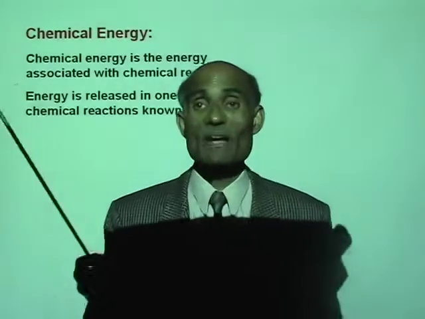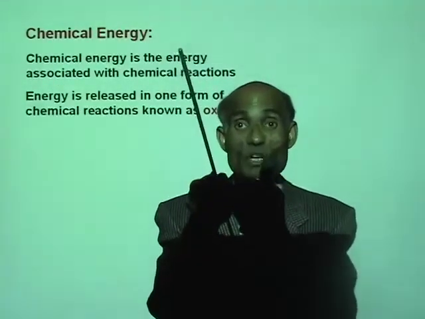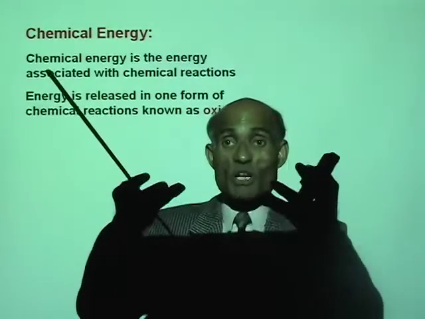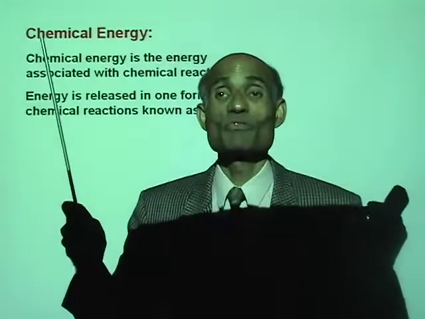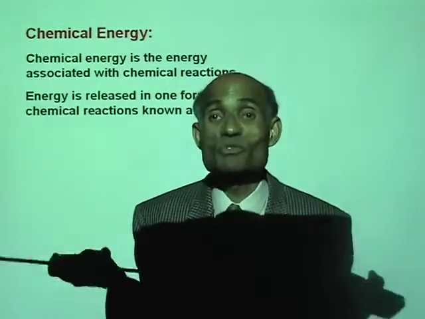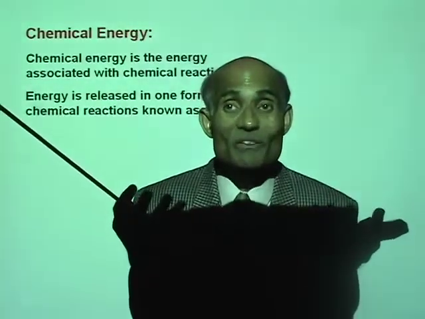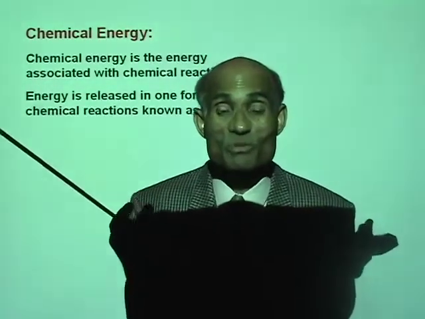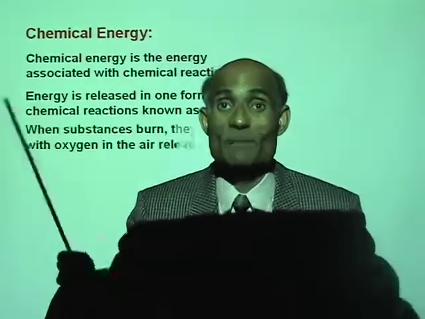You see, when hydrogen and oxygen combine to form water, a large amount of energy is given out. In fact, if you have large amounts of hydrogen, we can produce large quantities of energy very cheap. In fact, that is what we are now trying to do, produce cars that will run on hydrogen, right?